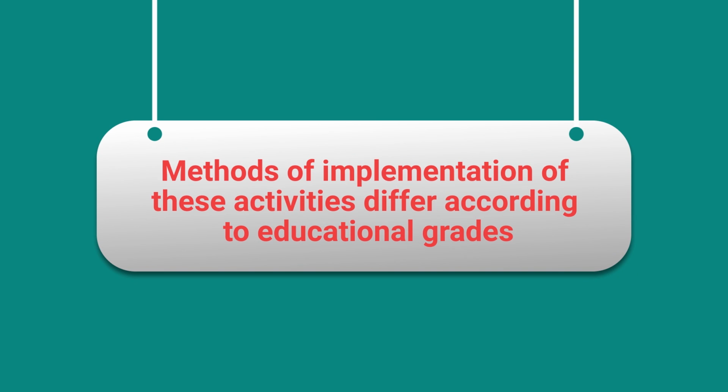The learning center implements a group of activities designed and implemented by teachers in cooperation with center specialists. Methods of implementation of these activities differ according to the educational grade and concentrate on implementation of modern educational and learning methods.